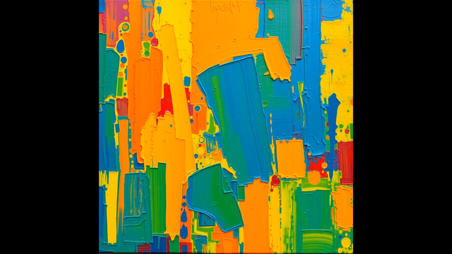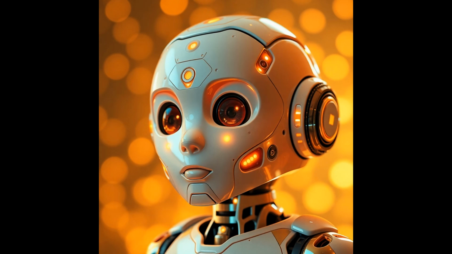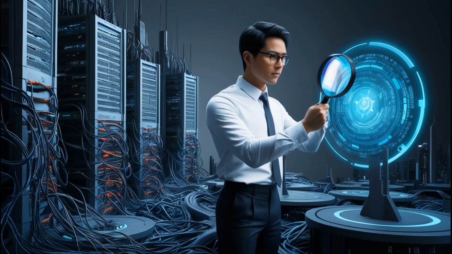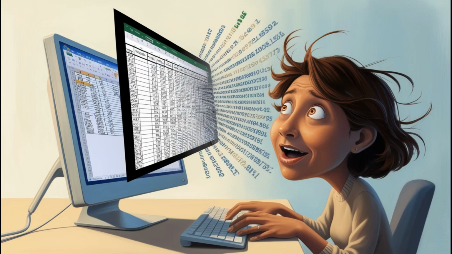Today, we're talking about ChatGPT's Data Analysis Extension, or DA for short. Think of it as your personal AI data analyst. You can upload your data and just ask questions in plain English. DA translates your questions into Python code, does all the analysis, and gives you the results. DA can load data, clean it, analyze it, and present it in a way that's easy to understand, making data